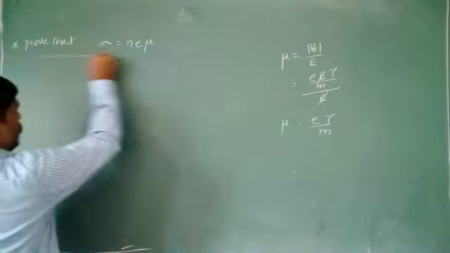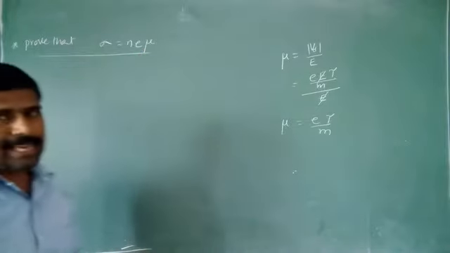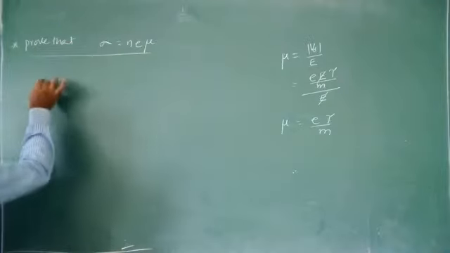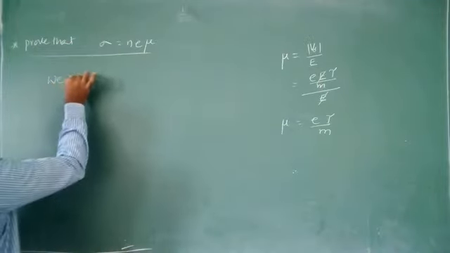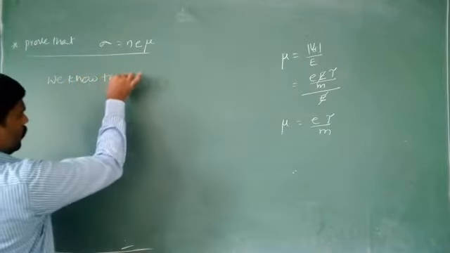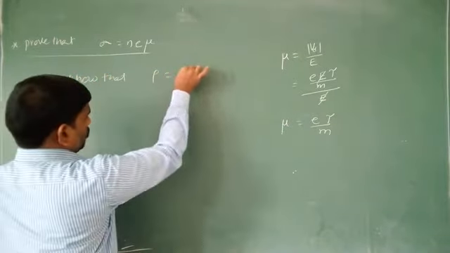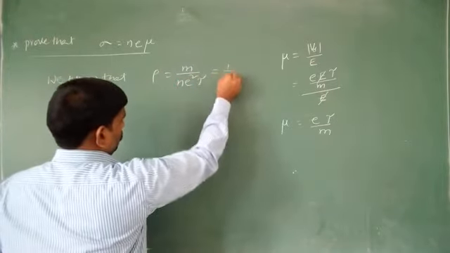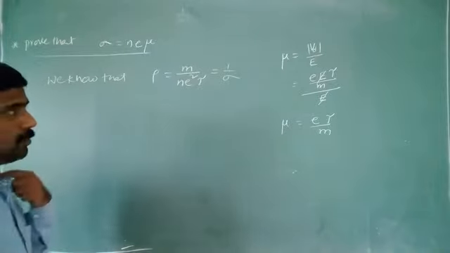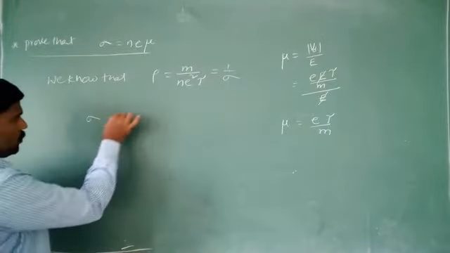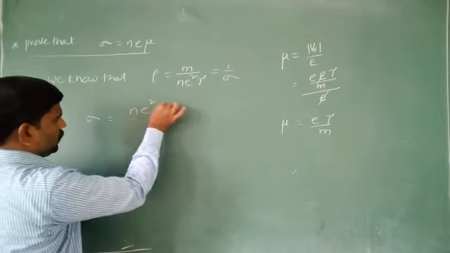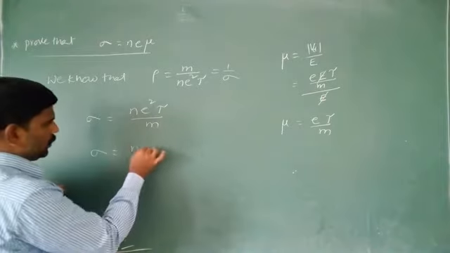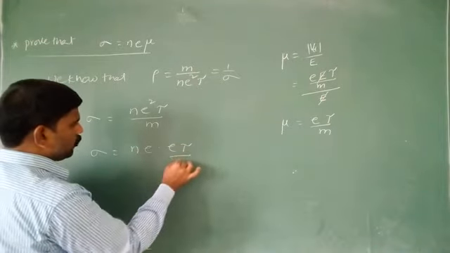Right now we want to prove that sigma is equal to n e mu. How is that proved? We know that rho is equal to m by n e square tau, which is nothing but 1 by sigma. From this, sigma is equal to n e square tau by m.